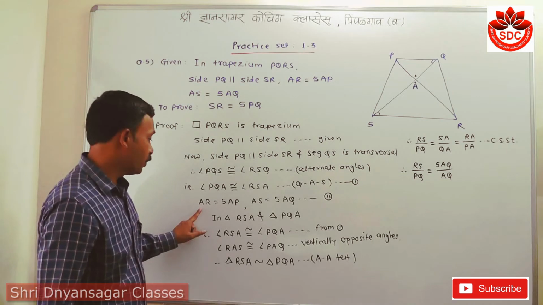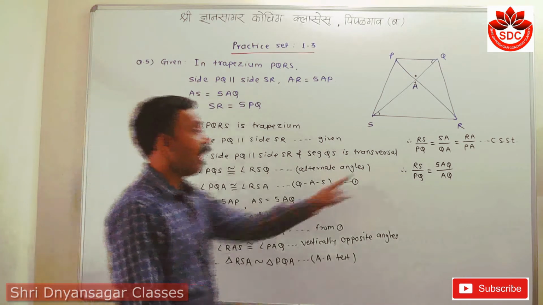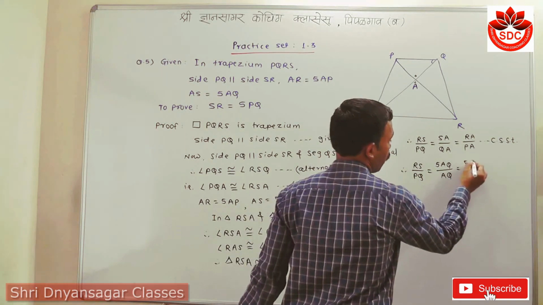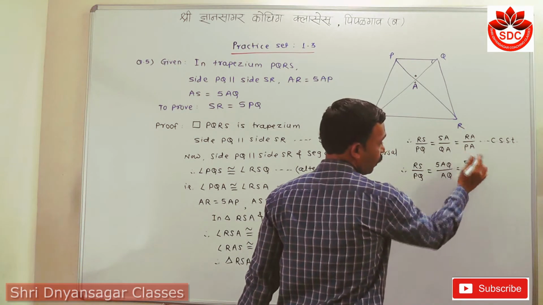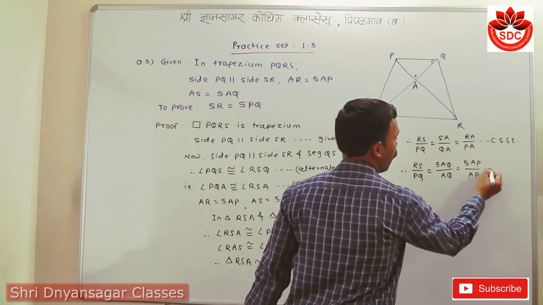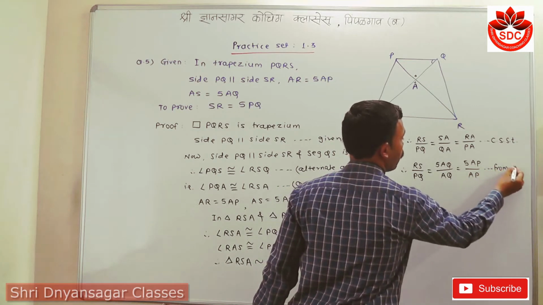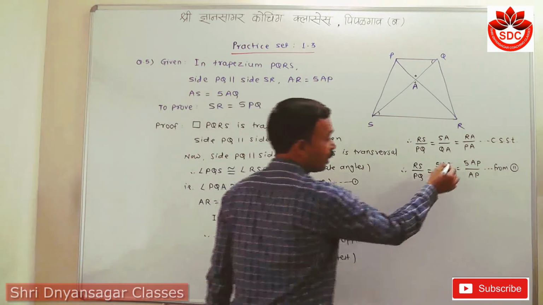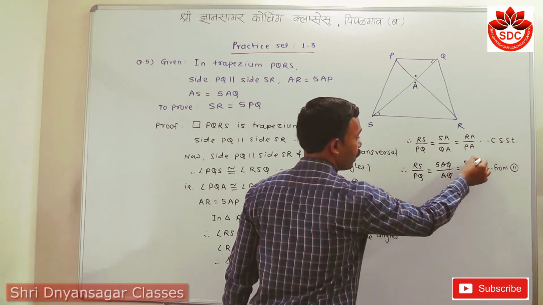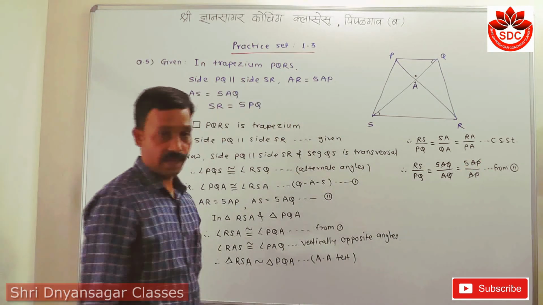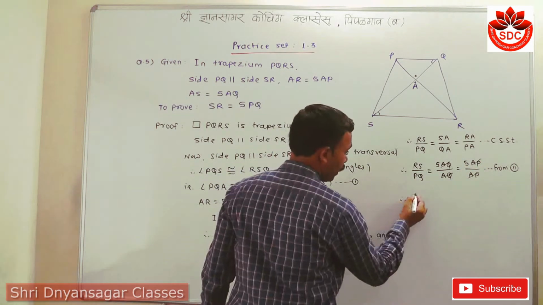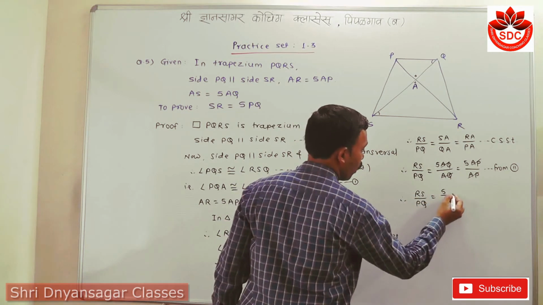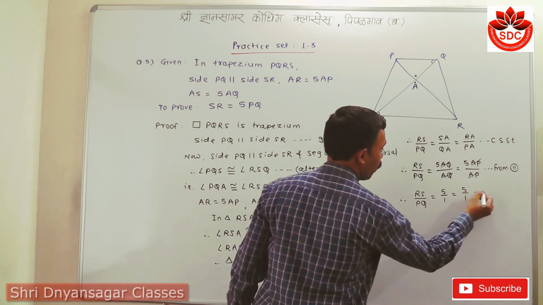Then substitute the value of AR, that is RA, which is 5AP, upon PA, which is AP, and the reason is from equation number second. Student, when you observe here, AQ gets cancelled and AP also gets cancelled. So our remaining is RS upon PQ is equal to 5 upon 1.